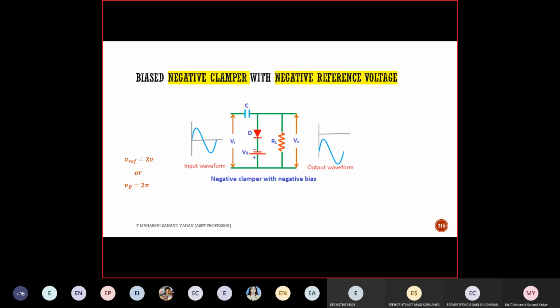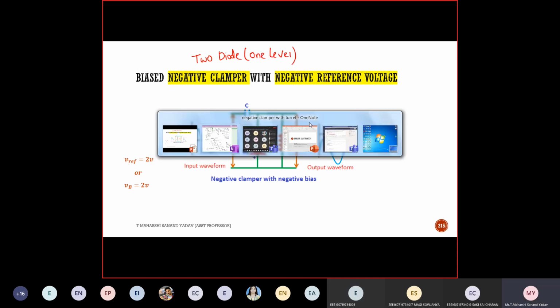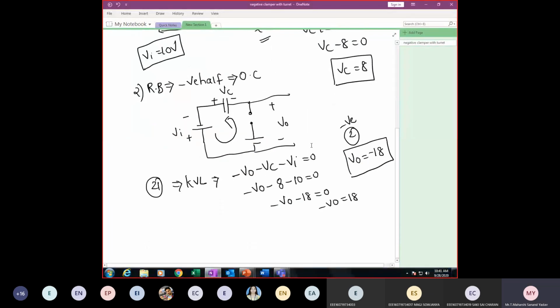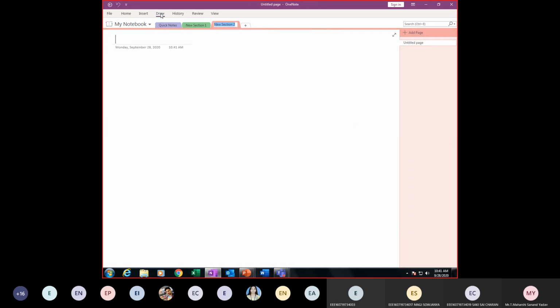One more change is for you: the two-diodes concept is not there, only one level circuitry. Suppose if you want to try, better I'll give you that style also. If you want to deal with two diodes, generally it will be like this. Let us consider the first clipper. So who wants to try this?